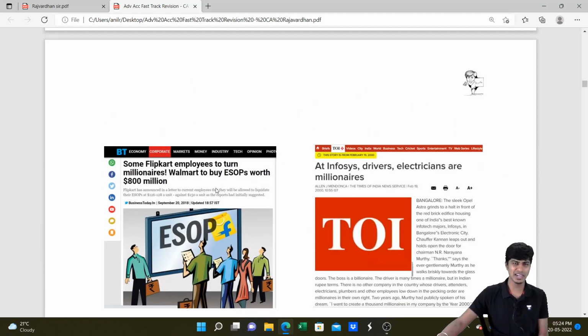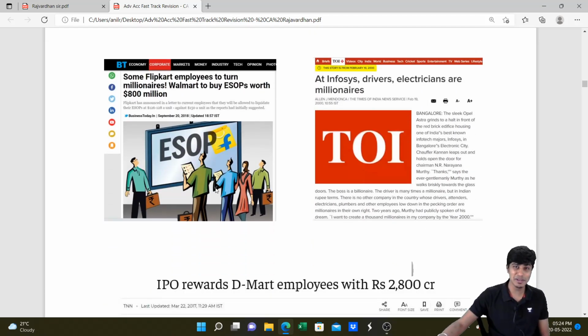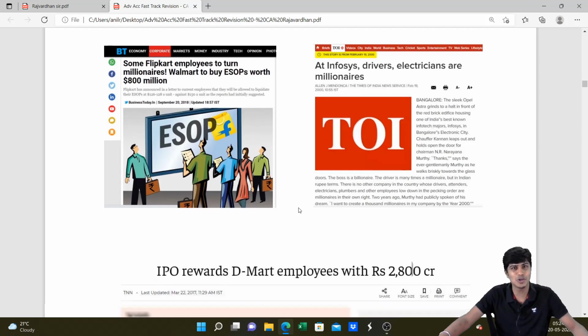Here is some news with regard to ESOP. ESOP has changed the fortunes of a lot of people. It has made a lot of people millionaires from being just employees of the company, because once their shares got vested, they sold them in the market or the company got acquired by a bigger one, like what happened with Flipkart and Walmart, where all the employees sold their shares to Walmart and made a huge amount of money. The same happened at Infosys also. Drivers became millionaires, electricians became millionaires. All that's possible with this powerful tool called employee stock option plan.